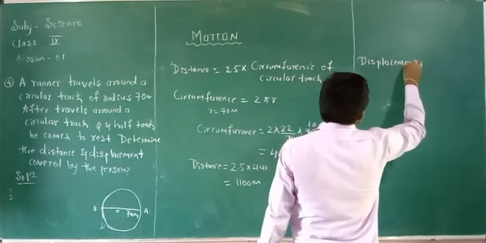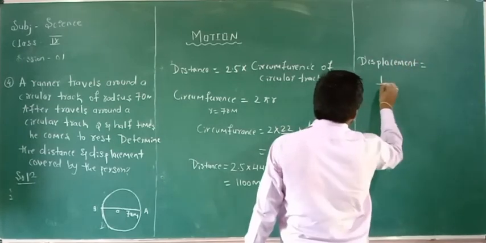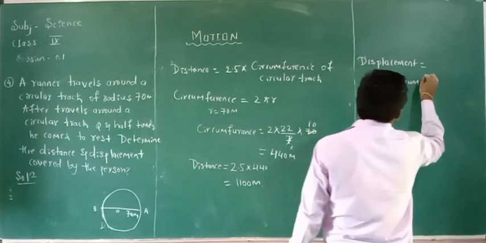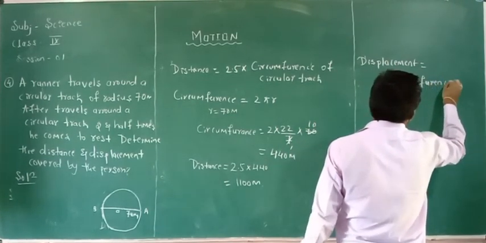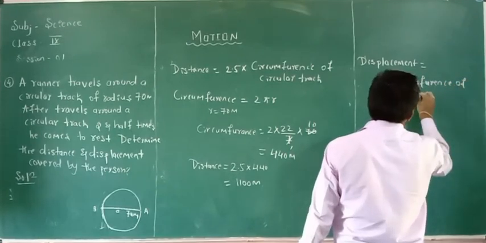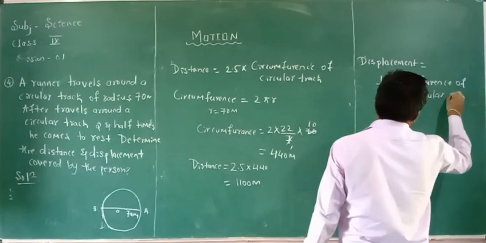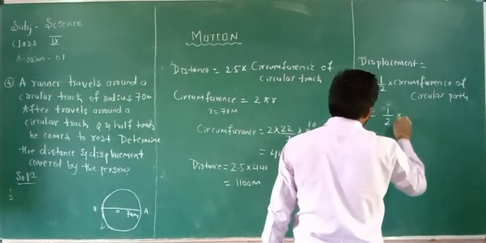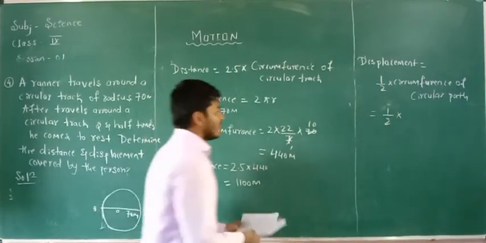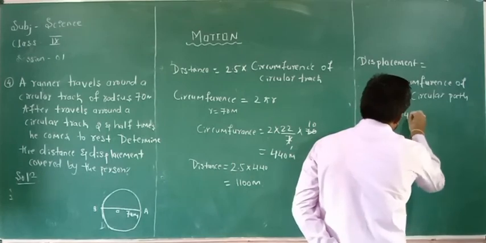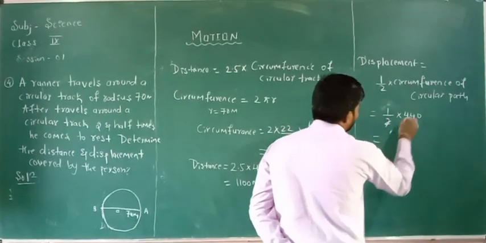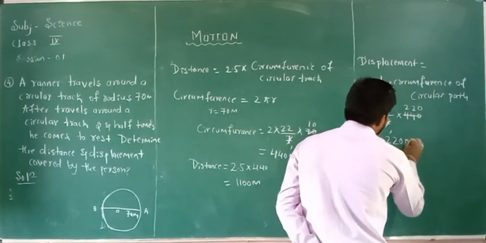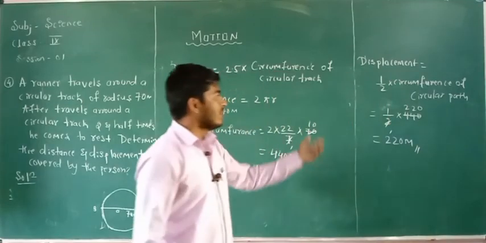Displacement covered by the person is equal to half into the circumference of a circle, the half circular path. That is equal to 1 divided by 2 into 440 meter, that is equal to 220 meter. That is the displacement covered by the person.